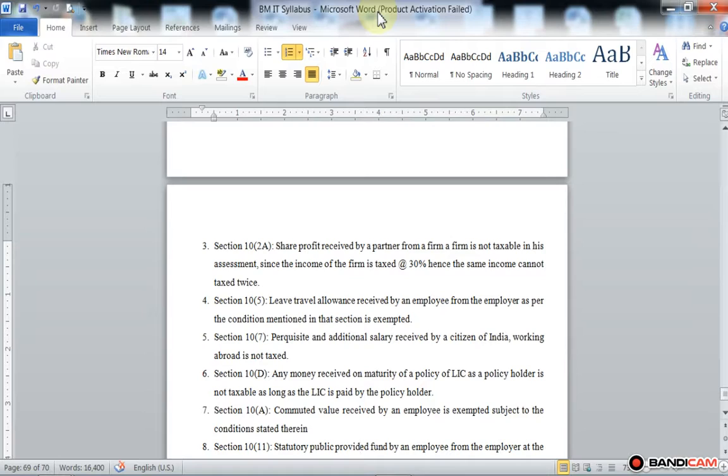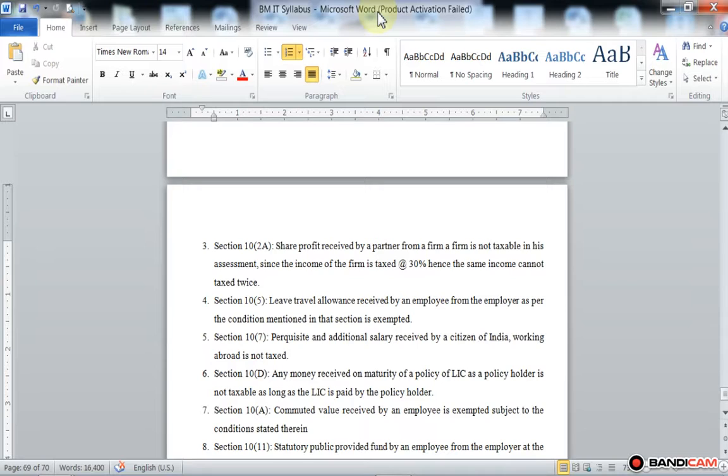For a non-government employee, we have to compute the commuted value of pension as per the formula given. Where the employee receives a gratuity, the exemption is one third of the commuted pension, using the formula: 1 divided by 3 multiplied by the commuted value of pension received, divided by the commutation percentage, multiplied by 100.